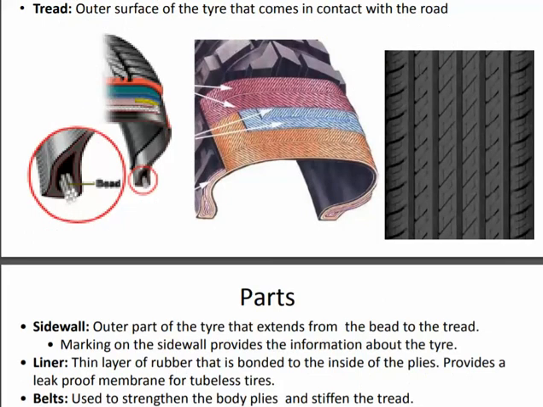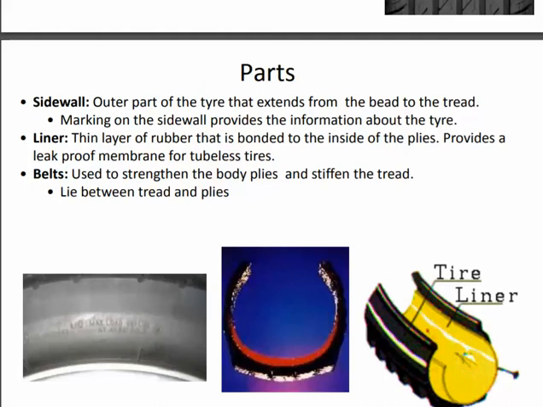Next we have the side wall. The outer part of the tire that extends from the bead to the tread, and the marking on the side wall provides information about the tire. Liner. The thin layer of rubber that is bonded to the inside of the plies and provides a leak-proof membrane for tubeless tires. Next we have belts. The belts are used to strengthen the body plies and stiffen the tread. They lie between the tread and the plies.